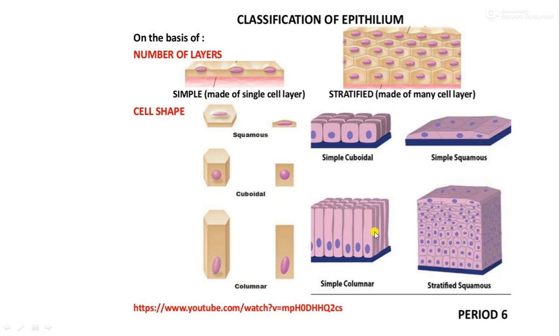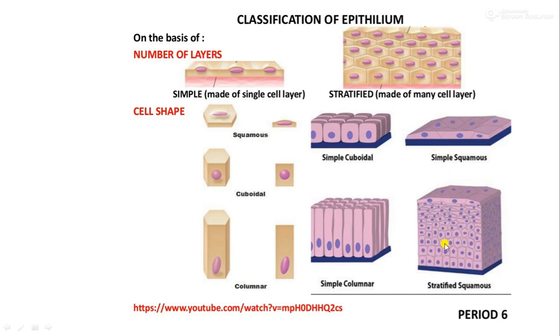Columnar epithelium is made up of one layer of cells. They are longer and the nucleus is at the base. And simple cuboidal. Cuboidal means a cube shape. In maths you have learned about the shapes. Cube or cuboidal shape. Then the cells that are longer and less wide are called columnar epithelium. So this is simple columnar, simple cuboidal, and simple squamous epithelium.